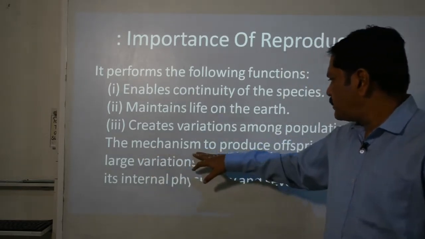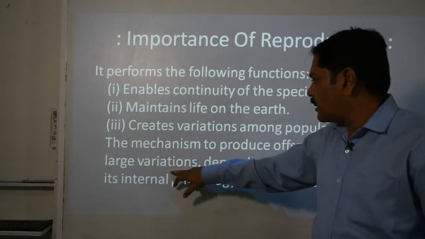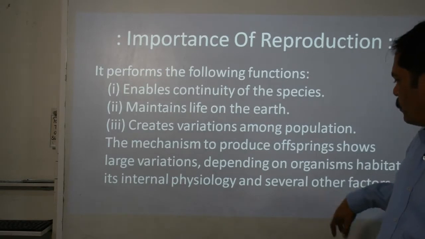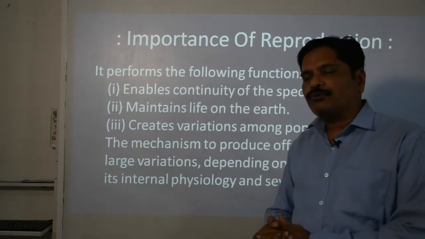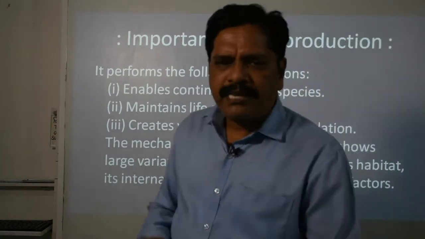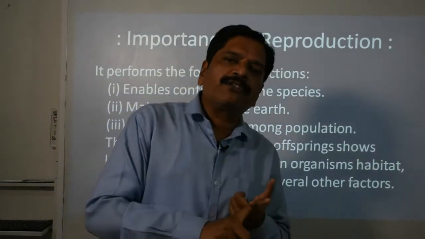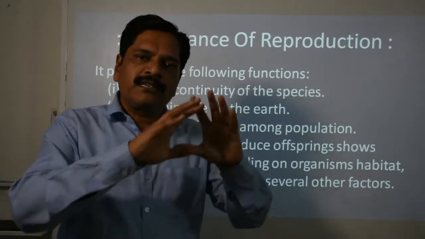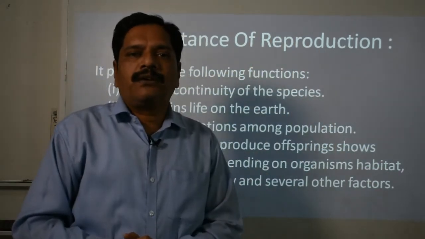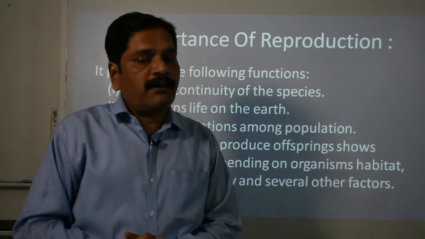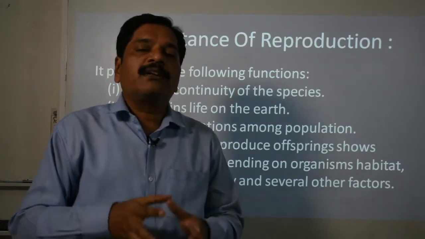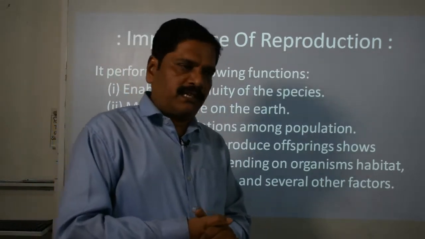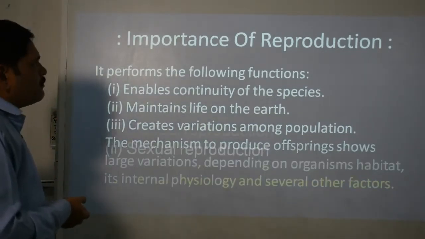Clear? So the mechanism to produce offspring shows large variations, depending on the organism's habitat, its internal physiology and several other factors too. So basically two factors are there. One is the physical factor and the second is the biological factor. The physical factor includes the external surroundings, and the internal, biological factor is the mutations and the interaction of the genetic material. Clear? So this is the importance of reproduction.